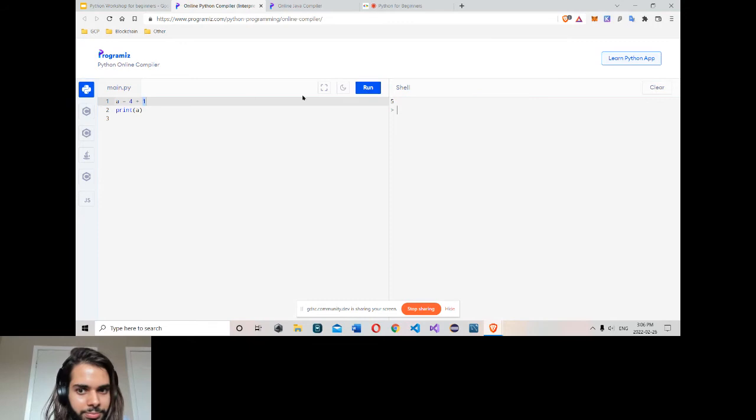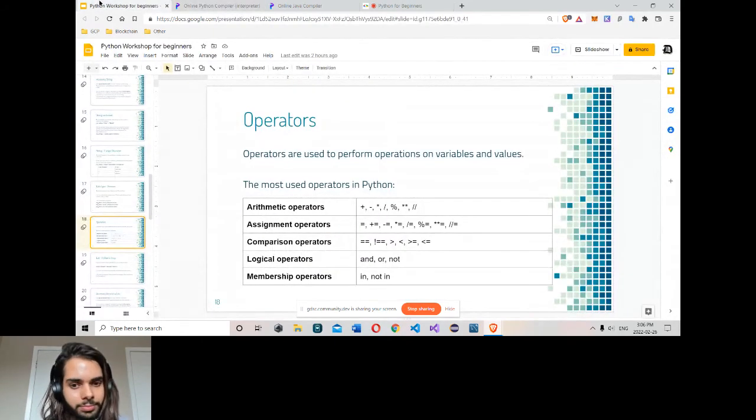So click here, run. There's 4 plus 1, 5. So any value we use, they are operands. The symbol also is an operator. Operators simply define the type of operation we can perform, addition, subtraction, whatever we want. 4 and 1 are operands. So operators are used to perform operations on variables and values.